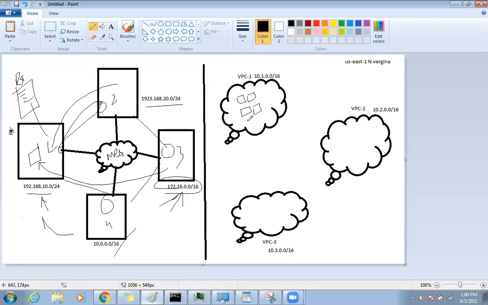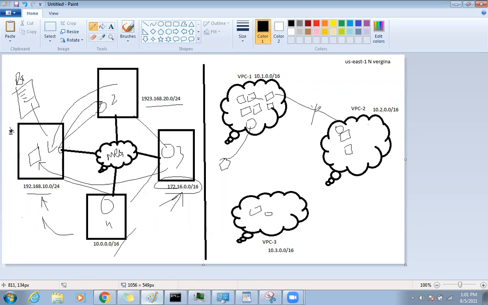Then you will have an IGW, internet gateway, to reach the internet. Under this VPC you will create instances, your servers, right? Every VPC should have its own routing table, its IGW routing table, its subnets, and then under that the instance will get created. And here also the same story. But now, can this instance talk to this instance within AWS?